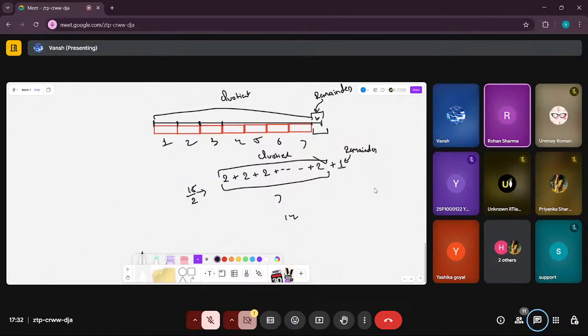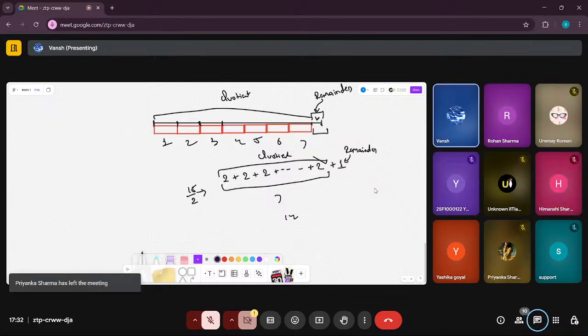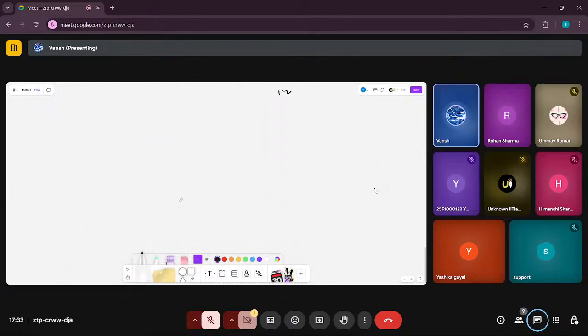So this was about division, and there are some more terminologies associated with division. Let me tell them quickly. One is mod. These are some operations essentially. B mod A is equal to some number n. So this n is basically the remainder when we divide B by A.